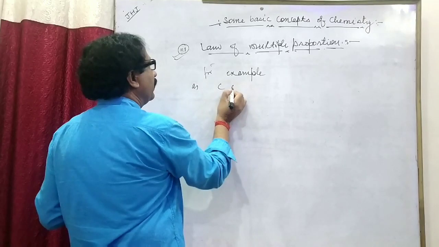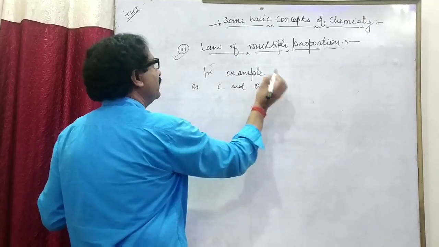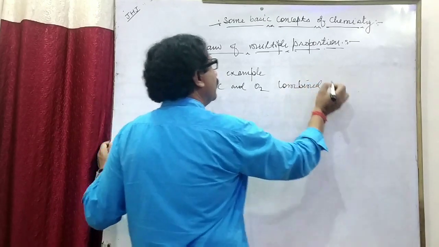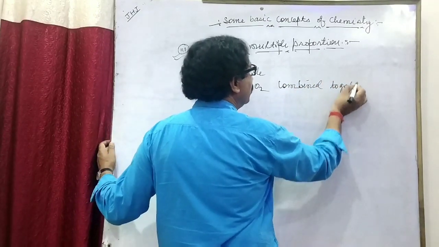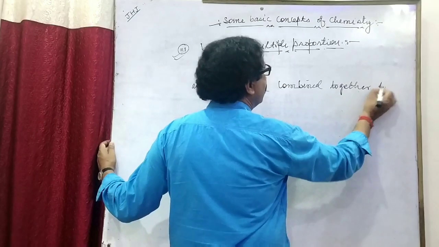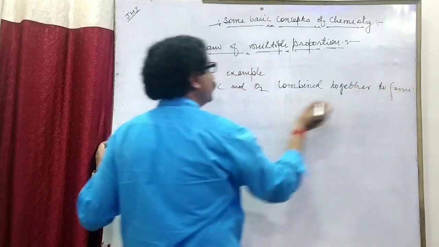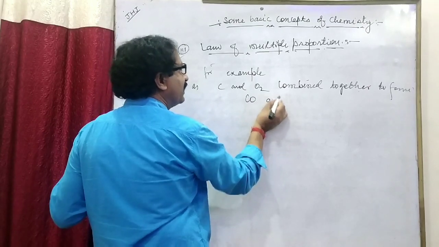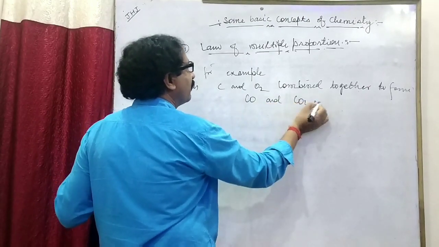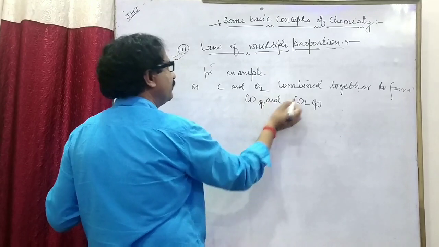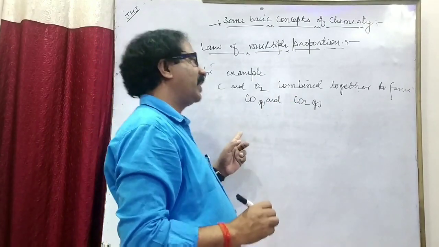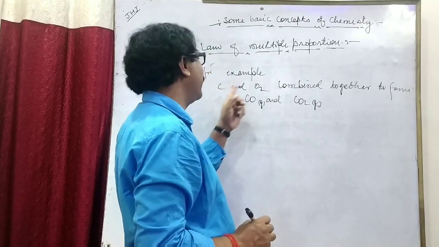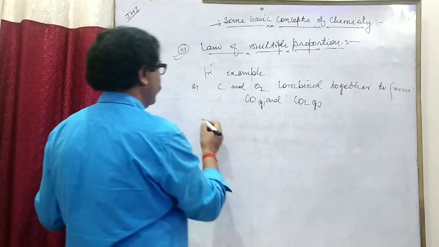For example, carbon and oxygen combine together to form two compounds, and these two compounds are carbon monoxide and carbon dioxide. These are the two compounds which are formed when carbon and oxygen combine together.